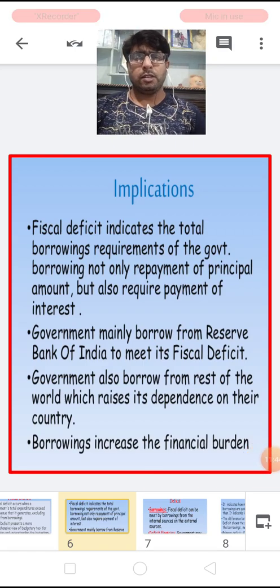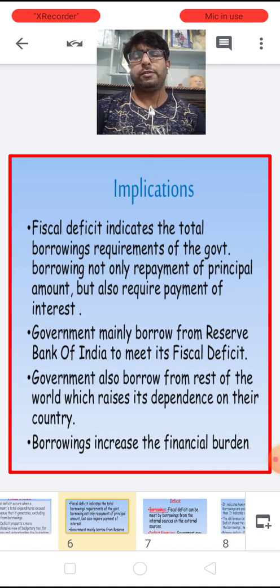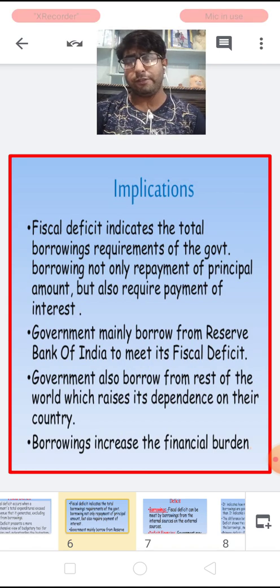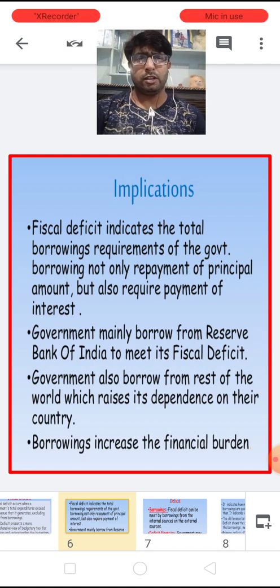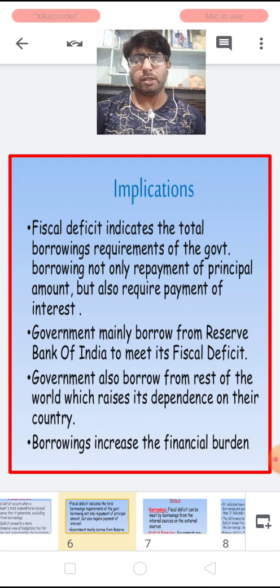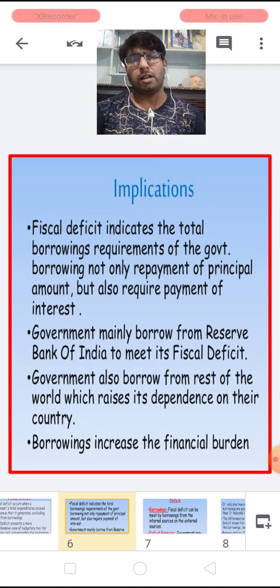And children, there is a vicious circle: a high fiscal deficit indicates low GDP growth. If there is a consistently high fiscal deficit, it leads to a situation where GDP growth remains low because of the high fiscal deficit, and the fiscal deficit remains high because of low GDP growth.